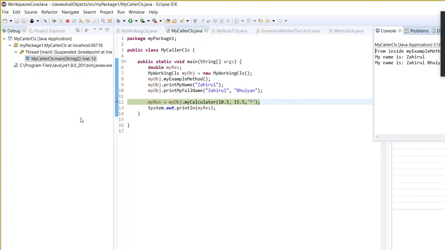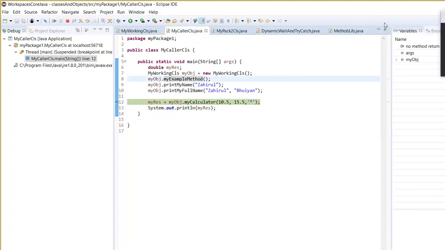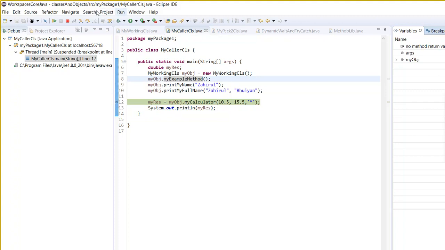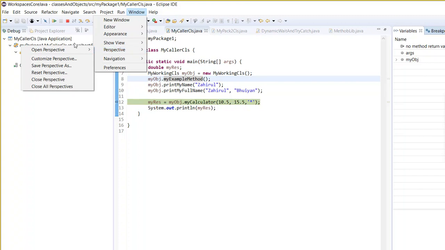Okay, now can you see it has printed so far? If you take a look in the output, where is my output window? View window, and then perspective, open perspective, Java.